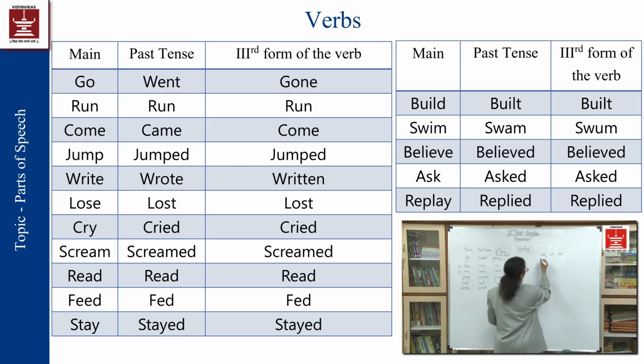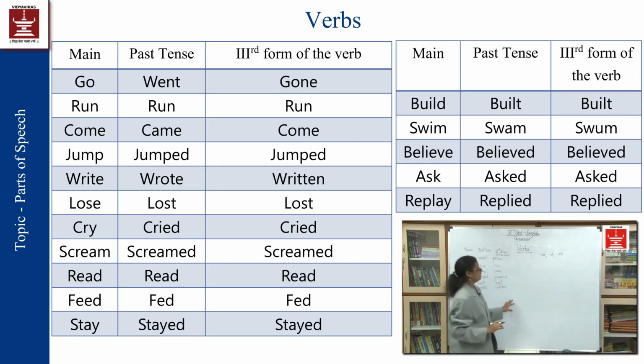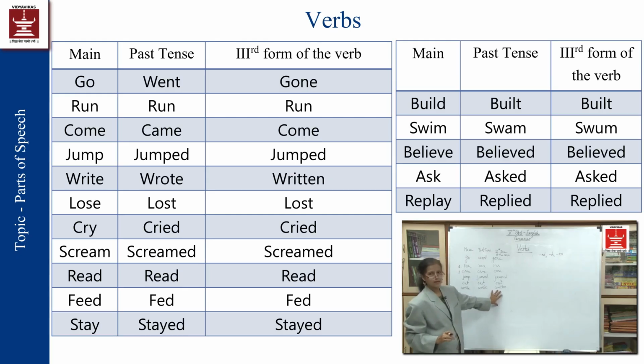In this way the third form, the past participle of the verb, is formed. So here you can see en, here you can see ed. Now, drive, drove, driven. Again en.